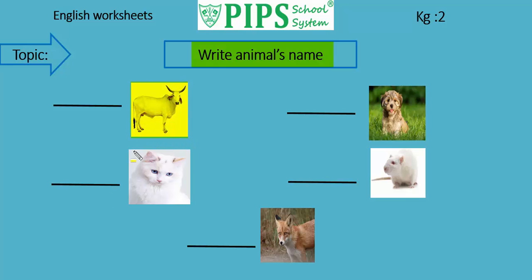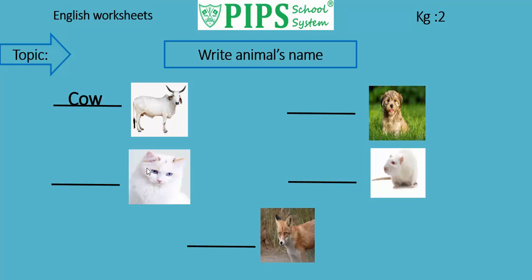This is a cow. Now students, here we will write the spellings of cow like this. C-O-W, cow. Now read with me. C-O-W, cow.